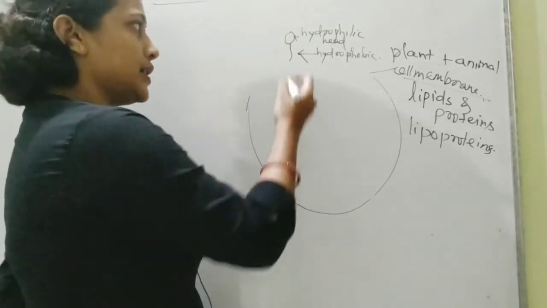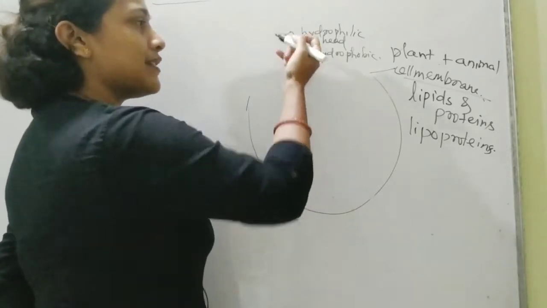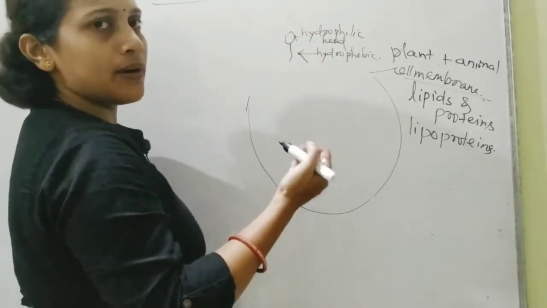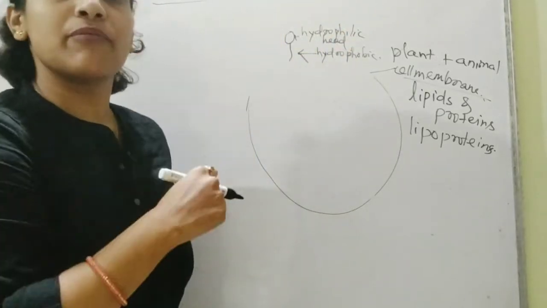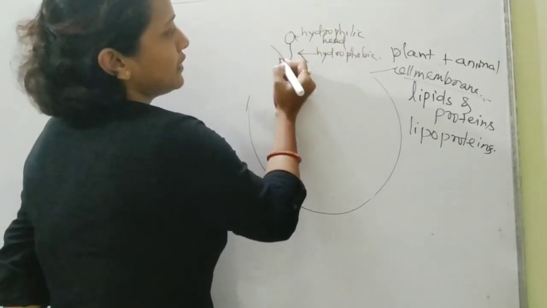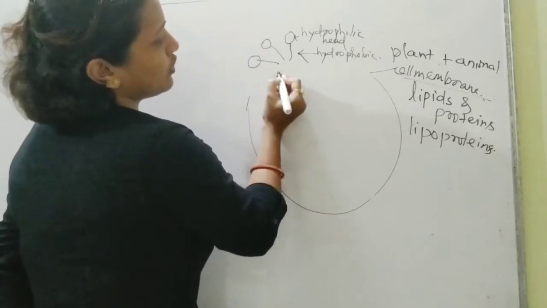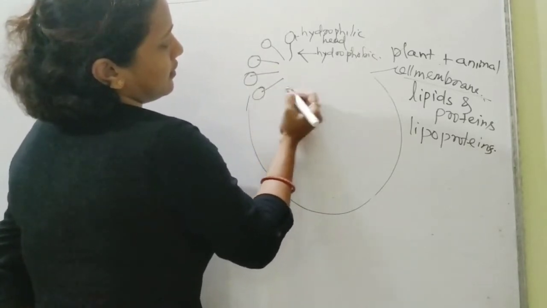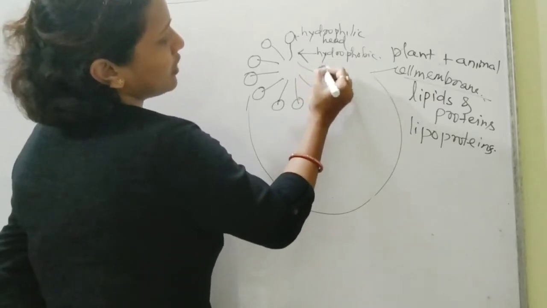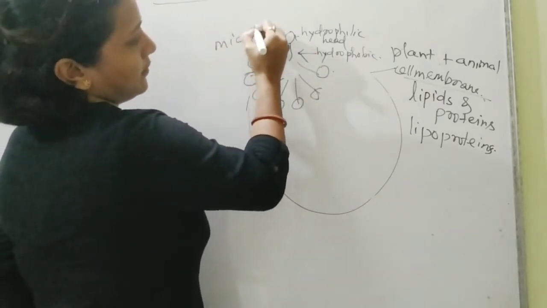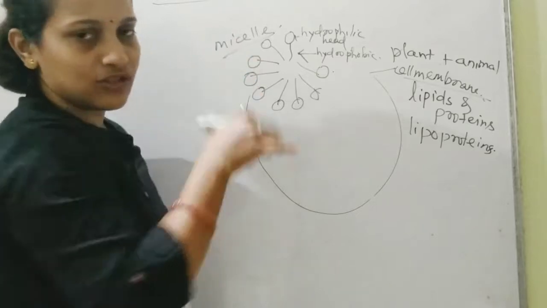Now what happens is that the hydrophobic tails tend to stay away from the water, but they tend to stay together with the hydrophobic tail of another lipid molecule. So generally they tend to stay in a structural format something similar to this, and this structure is actually called the micelle. The structure which I have drawn is actually the micelle.